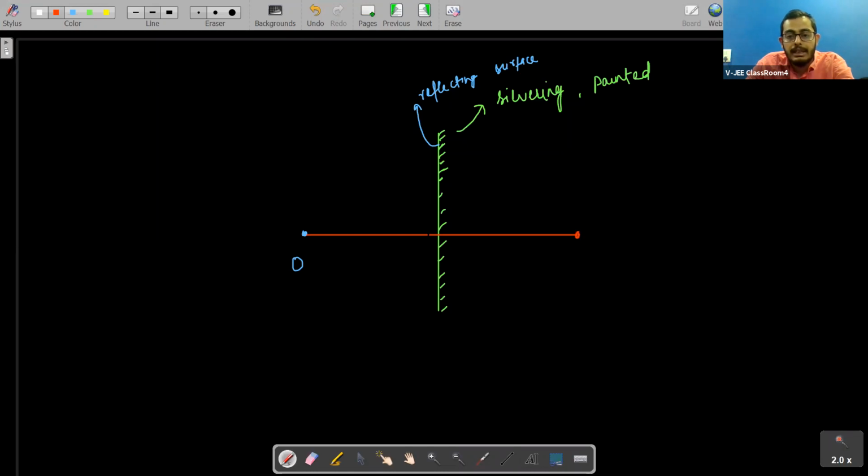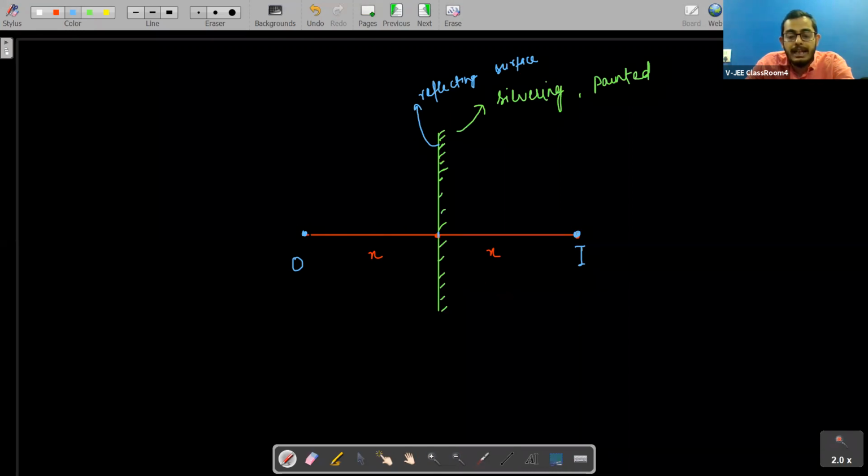Like if the object is at some distance x from the mirror, then the image will also be at the same distance as the object is, right? We already know about all these things.